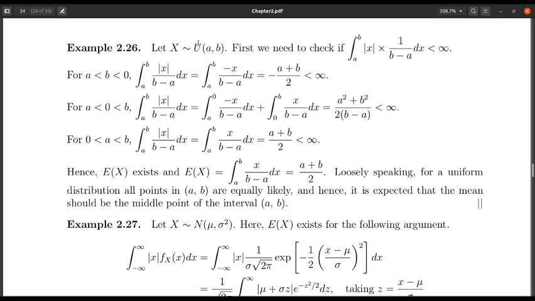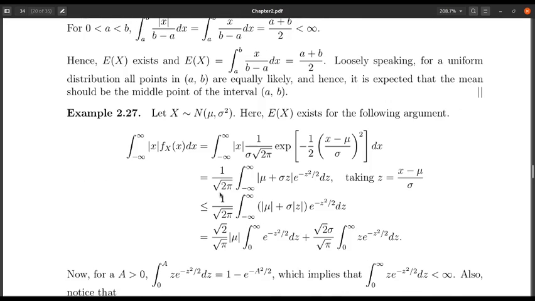The reason is that the idea of the uniform distribution is that we are not giving any extra attention or extra probability to some interval over the other intervals. So everything is kind of equally likely. If everything has equal likelihood of occurring, then the average should be the middle point of the interval (a,b). And that's exactly what we got. The expectation is nothing but the middle point of the interval (a,b). So this is a quite intuitive value.